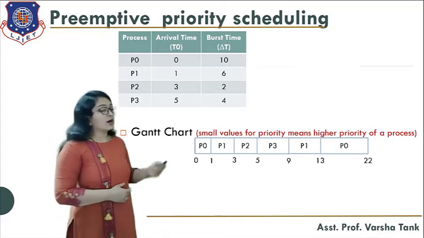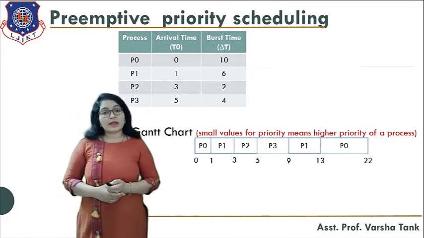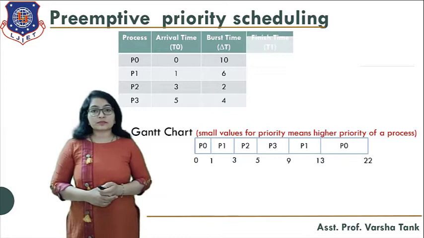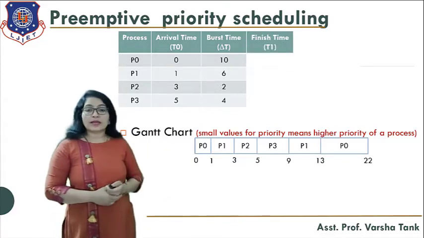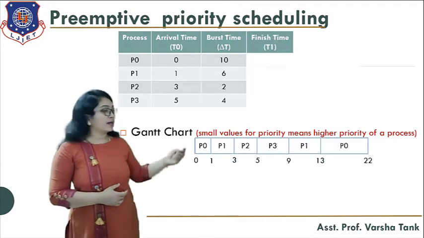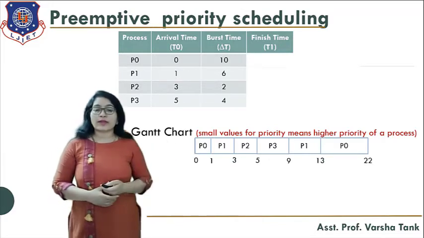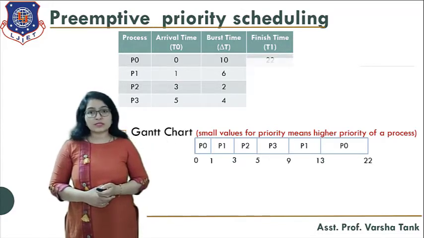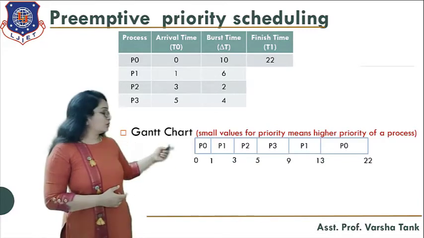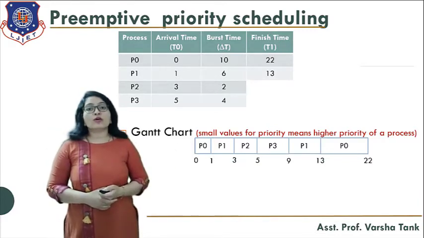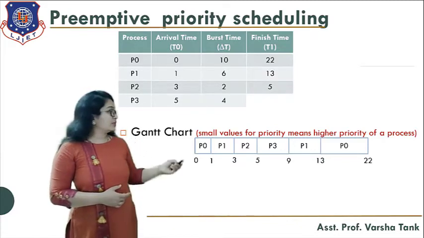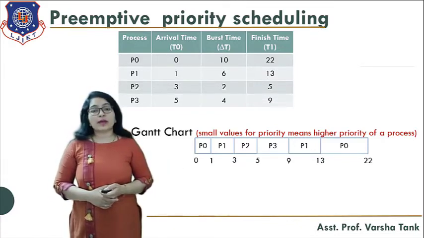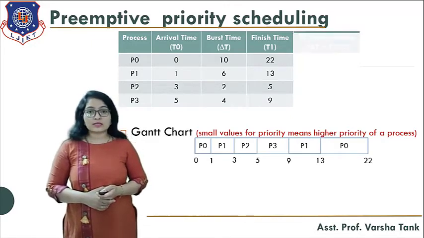Now again, let's find out the average waiting time and average turnaround time for this. The processes are the same. How to find out the finish time? Again, you have to see the timeline chart, and according to the timeline chart, you are able to find out the finish time for each and every process. So for P0, the finish time is 22. For P1, finish time is 13. And for P2, finish time is 5. So likewise, you can find the finish time for each and every process.